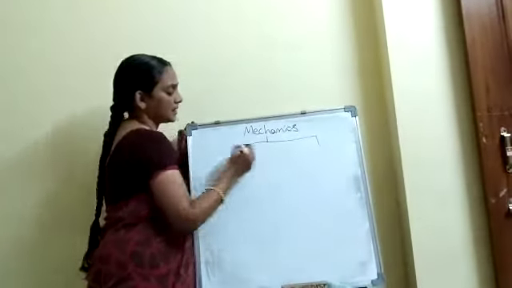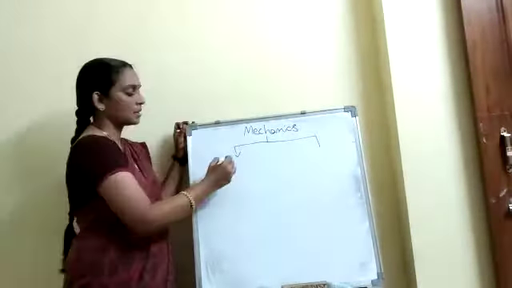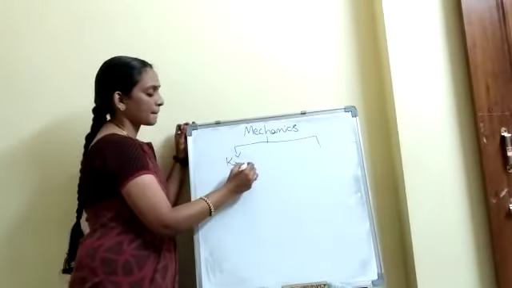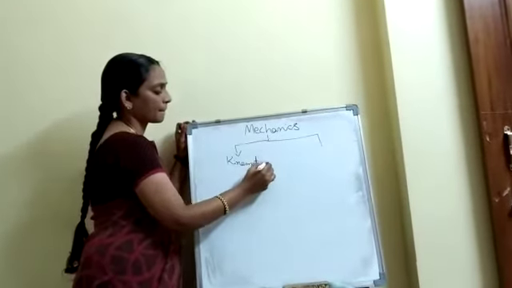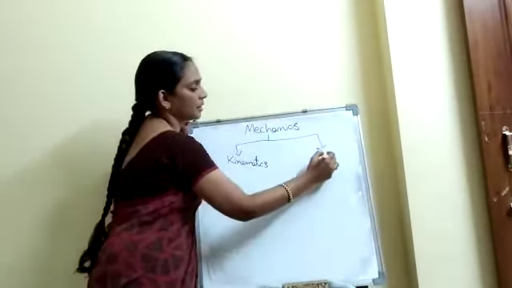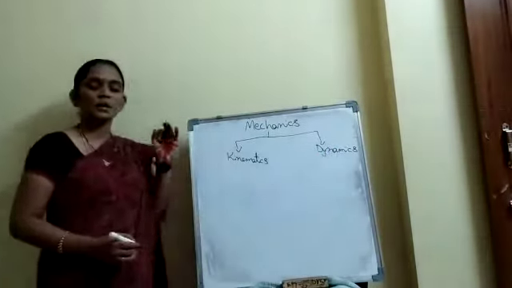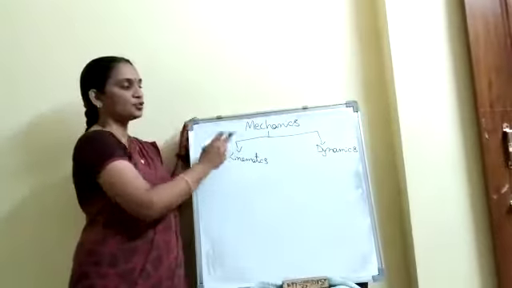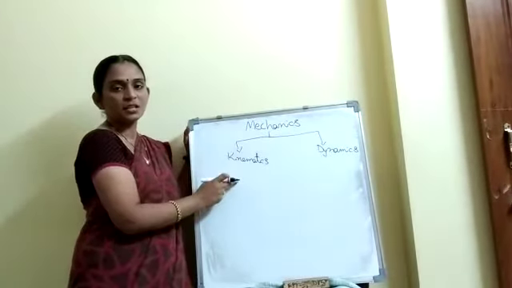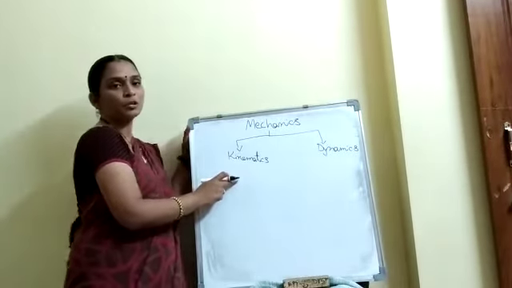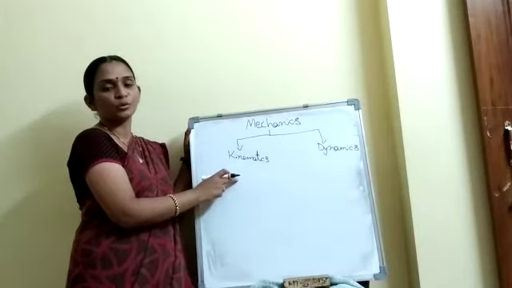And from mechanics, we can see two branches, kinematics and dynamics. Here, kinematics is a branch of mechanics which deals with the motion of a body without considering how the motion is caused.